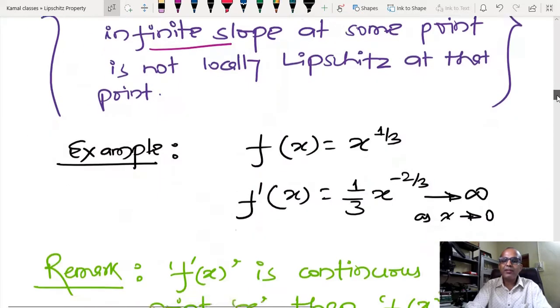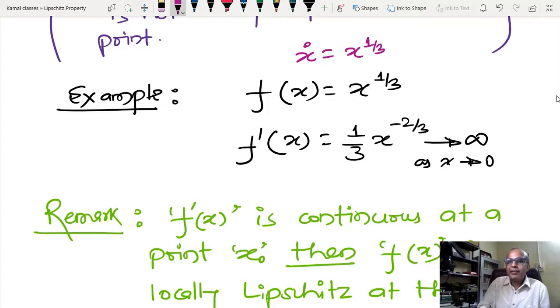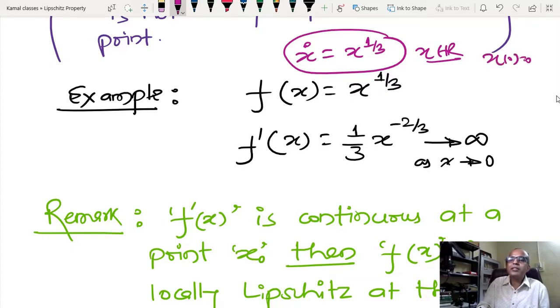Before that, I will give you one example: f(x) equals x to the power 1 by 3. In the previous class we have seen that if I have this kind of differential equation where x belongs to R, then I have two solutions. One solution from the origin, and I am assuming x0 equals 0, and another solution is (2t/3) to the power 3/2, if I remember correctly. Please check it. So I have two solutions from x equals 0. And why two solutions? Why not a unique solution?